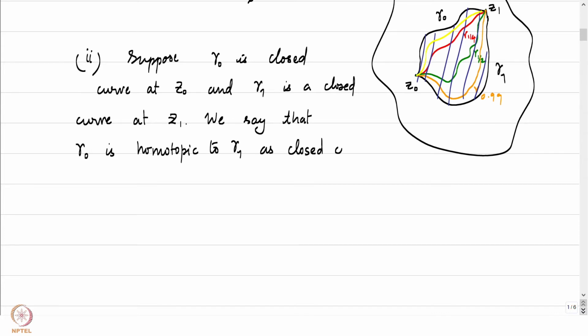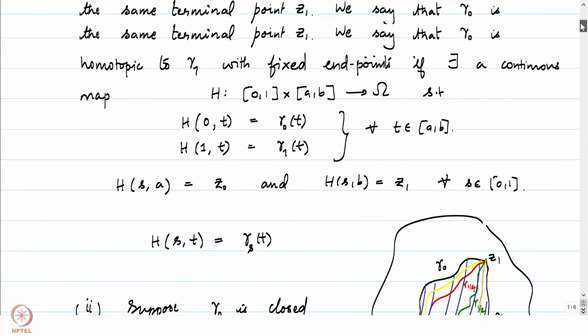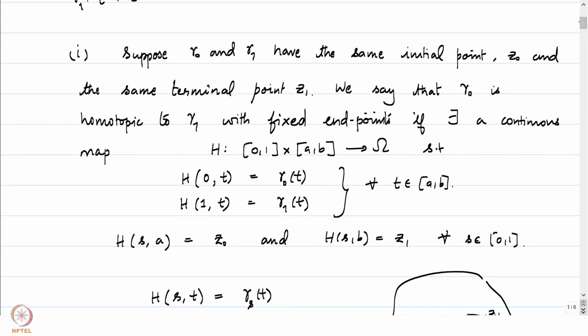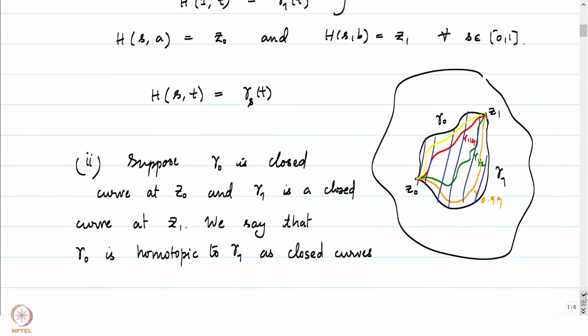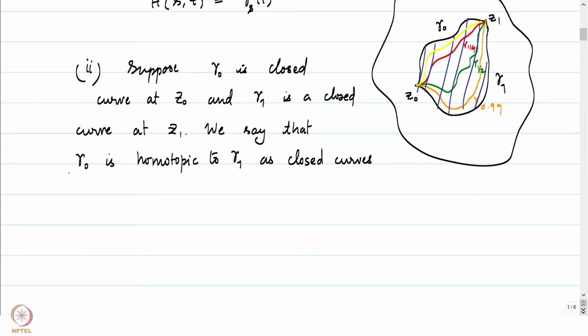So remember that the first definition was gamma 0 being homotopic to gamma 1 with fixed endpoints. So maybe I should underline that earlier as well to highlight what was being defined. We defined gamma 0 as homotopic to gamma 1 with fixed endpoints. And now we are defining gamma 0 is homotopic to gamma 1 as closed curves. Again, I didn't define it yet.